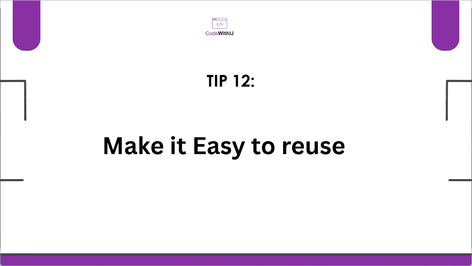Tip number 12 says make it easy to reuse. So when you're writing your code, make it simple enough that you coming to the system 5 or 10 years later can look at that code. I'm just using that as an example. You'll be able to understand what you wrote and how that code works. So as a developer, make your code easy to reuse for you and other developers in the team.